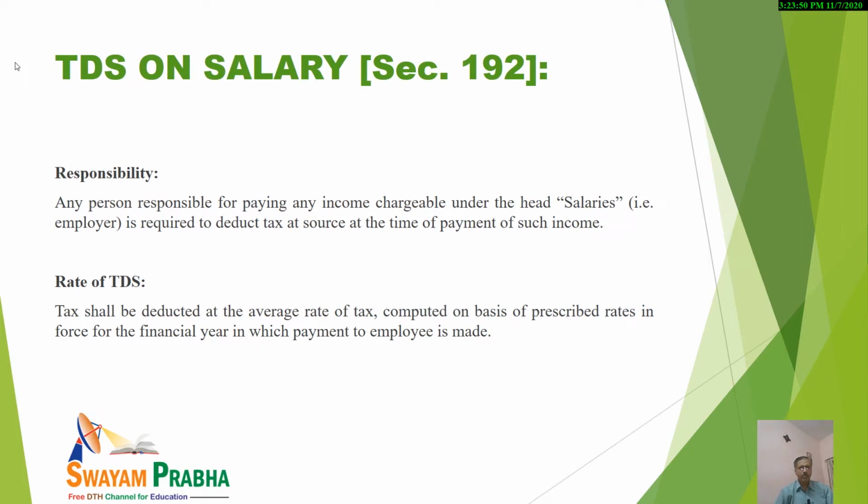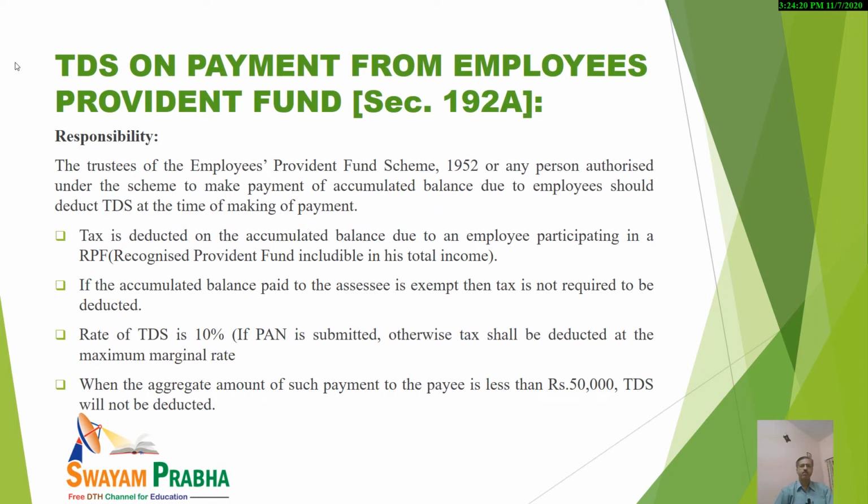Now, what is the rate of TDS? You see, in various cases a rate is predefined. It is 1%, it is 5%, or as the case may be, but it is not possible in case of salary. So that is why, in case of salary, tax shall be deducted at the average rate of tax, computed on the basis of prescribed rates in force for the financial year in which such payment is to be made to the employee. So it should be kept in mind.